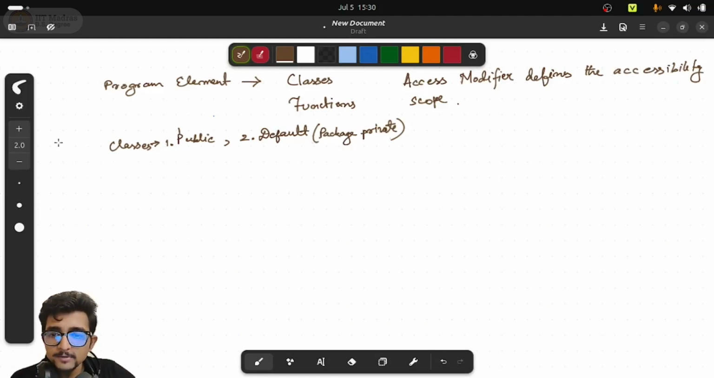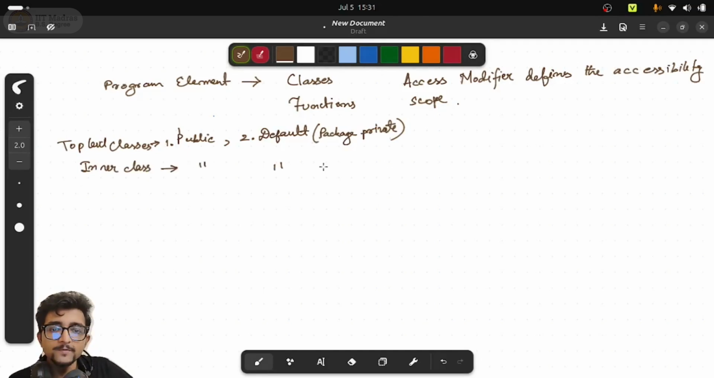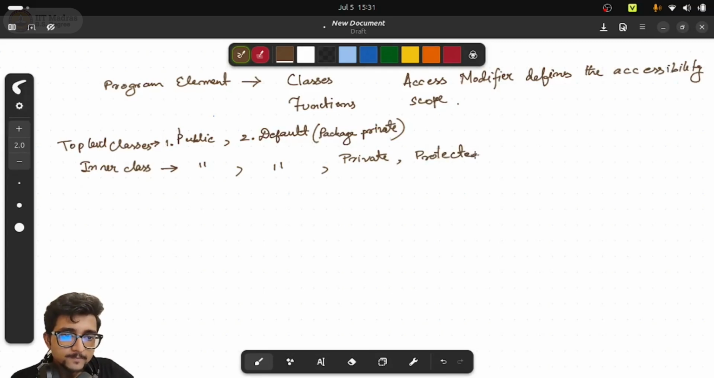Let me write it in this manner: top level classes are only allowed to have public and default. But inner classes can have, obviously, public and default anyway. Other than that, we will also have private, which we have already seen, right? So we have the iterator and node implemented using a private class inside the linked list outer class. And we can also have protected. But again, private and protected are not allowed in front of outer classes. Outer classes can either be public or nothing. Nothing means default. Okay.